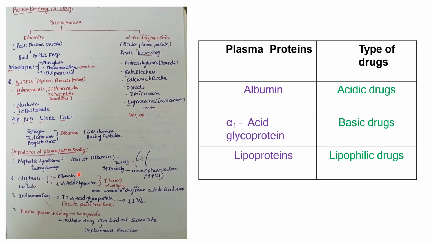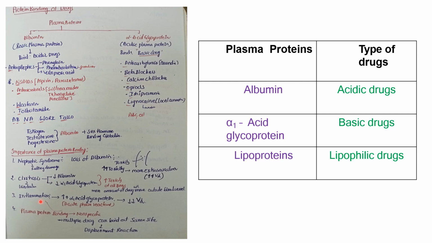In cirrhosis, which is a liver failure condition, there is a decrease of albumin and alpha acid glycoprotein, which are synthesized by the liver. Since the patient has low production of albumin and low production of alpha acid glycoprotein, there will be toxicity of drugs, because most of the drugs will be free, and the free fraction of the drug causes toxicity.